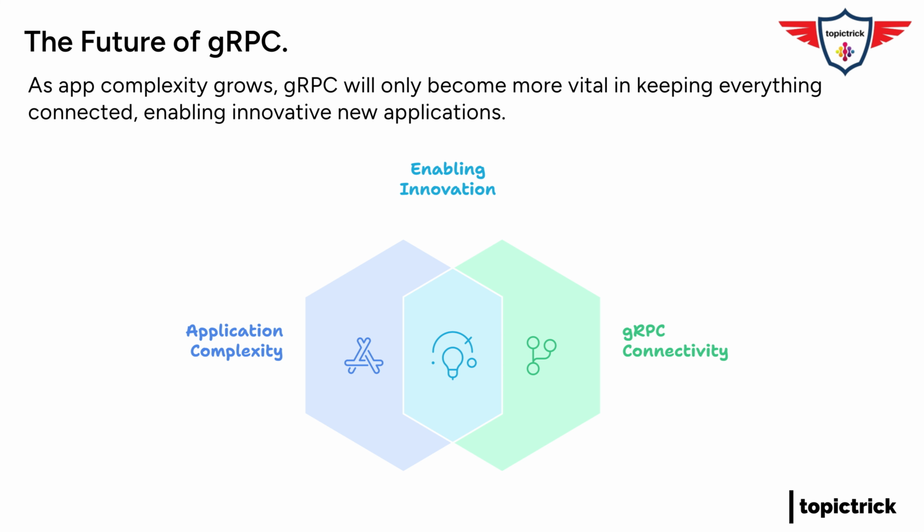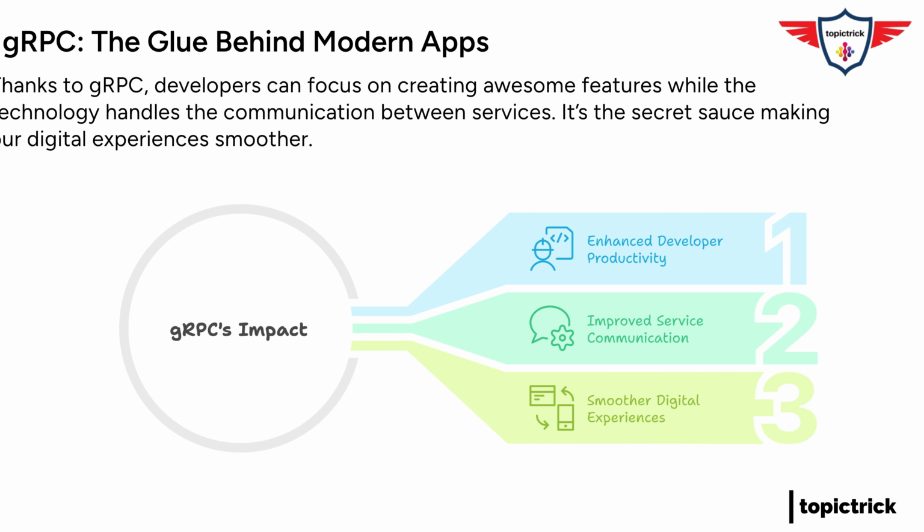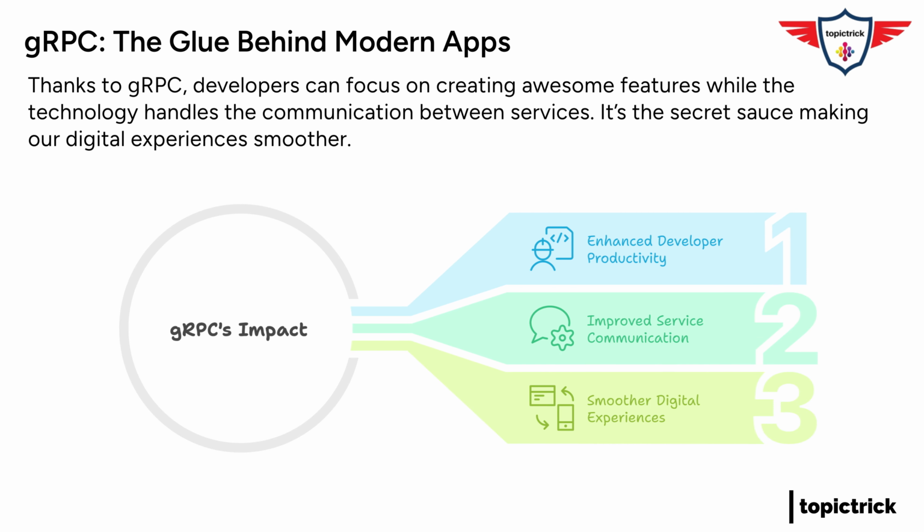That's a great analogy. And, as our apps keep getting more complex, gRPC is going to become even more important. It's the glue that holds everything together. It makes you wonder what the future holds. With gRPC making communication so easy, do you think we'll see even more crazy innovative apps? Oh, absolutely. I think we're just scratching the surface. With gRPC taking care of all the communication headaches, developers are free to focus on building awesome new features and experiences. It's exciting to think about. Maybe one day our apps will be so smart and connected they'll practically read our minds. Who knows, right? But with gRPC paving the way, it's definitely not out of the realm of possibility.